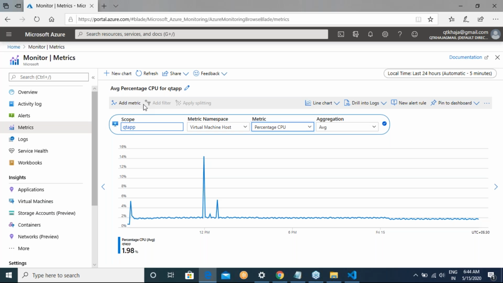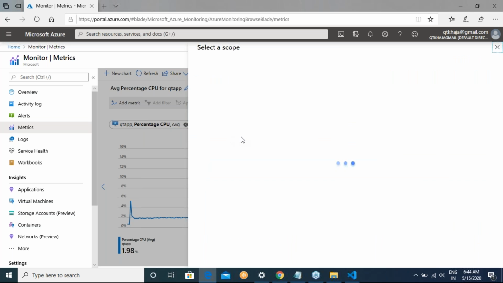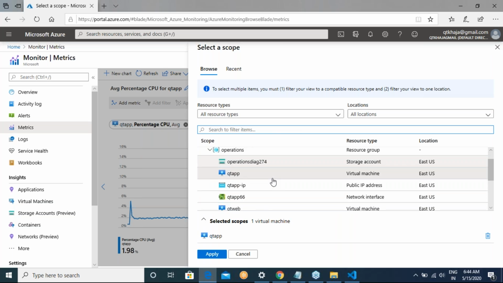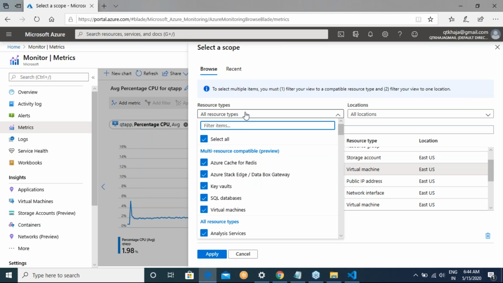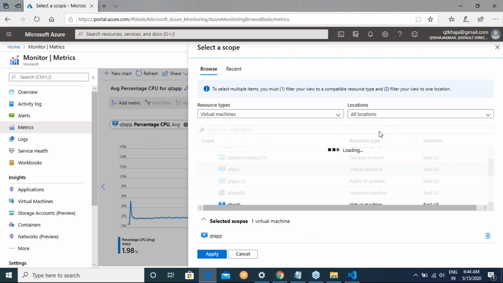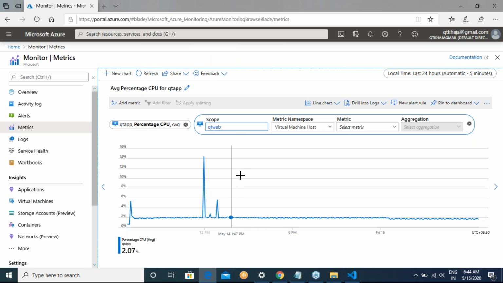Okay, now you can say that I want to add one more metric. This time my scope might be, again, I'll not select everything, I'll be selecting only virtual machines, and my scope might be web.